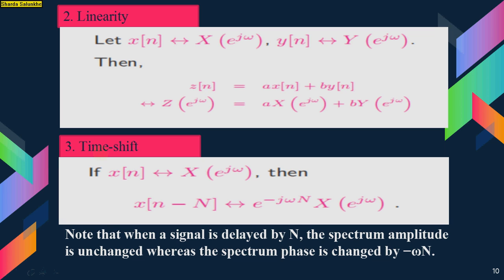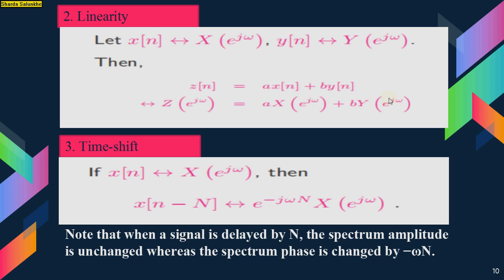Linearity, second property. Let x of n have the Fourier transform X of e raised to j omega, and y of n have the DTFT Y of e raised to j omega. Then z of n is equal to a x of n plus b y of n. So its DTFT Z of e raised to j omega is equal to a into X of e raised to j omega plus b into Y of e raised to j omega. So the linearity property is nothing but obeying the superposition theorem.